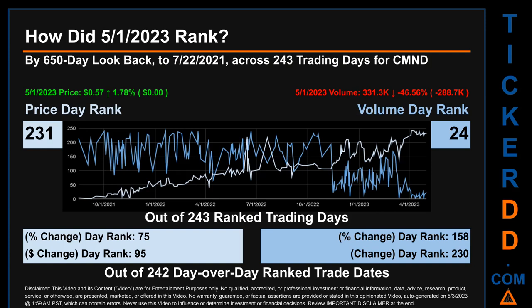The price's day-over-day percentage change, jumping 1.78% on the 1st of May 2023, had a day rank of 75 while its dollar difference of $0 had a rank of 95 when compared day over day across 242 trading days. Volume's percentage change and difference were ranked respectively at 158 and 230.